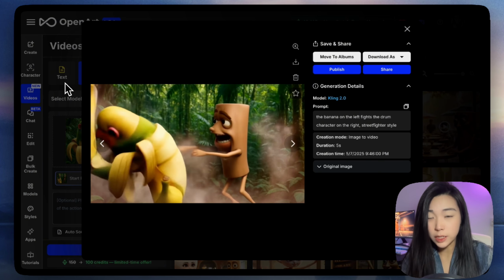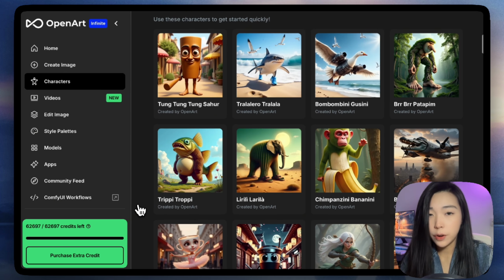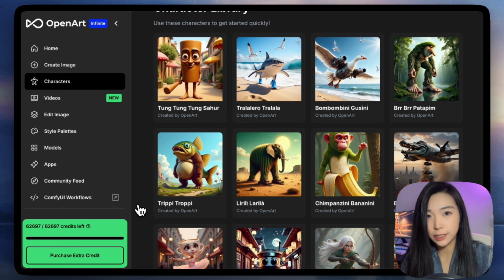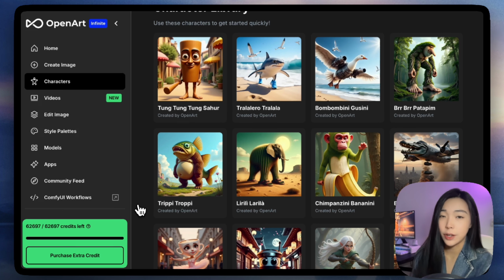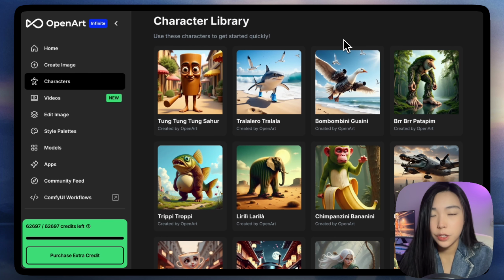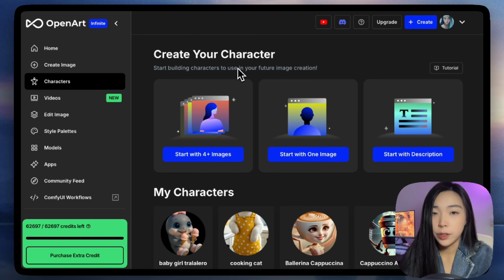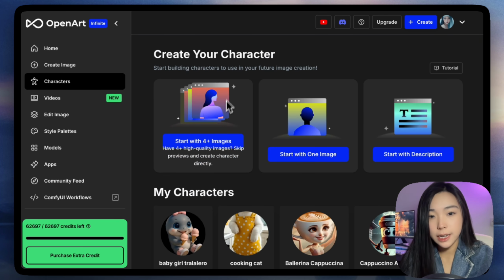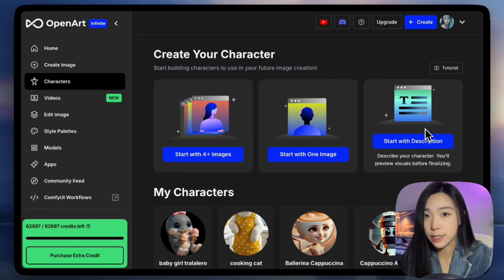And finally, onto the classic fighting scenes. It's so easy to make them. Again, we want to start from the character library. There are already 10 pre-trained Italian Brainrot characters, so you don't have to spend any of your credits training these characters. And if there's a character you want to use that's not already here, you can comment down below and I'll go train it for you. If you want to train any character yourself, you can just scroll up, where you'll be able to easily create a character from a training dataset, from only one image, or just a text description.